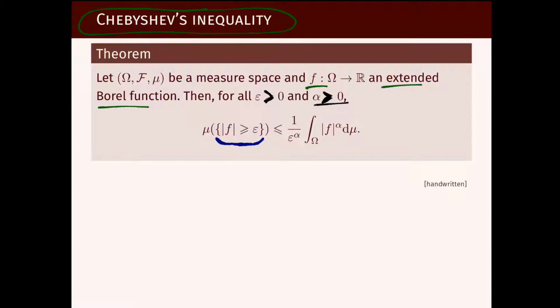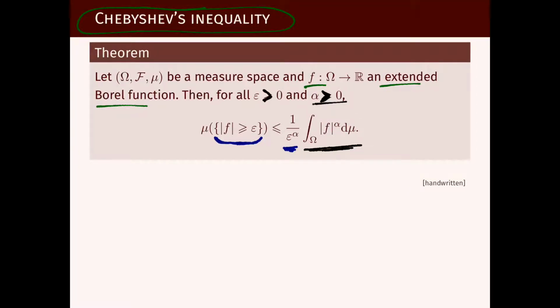And we can bound it by a constant, if epsilon is constant, or something that will depend on epsilon, to the power alpha times the integral of the absolute value of this function, to the power alpha. And the proof is basically just chase the definition, start from the end and see if we can compare it with what we started with. So how can we bound from below the integral of a certain function to a certain power? How could we bound this from below?